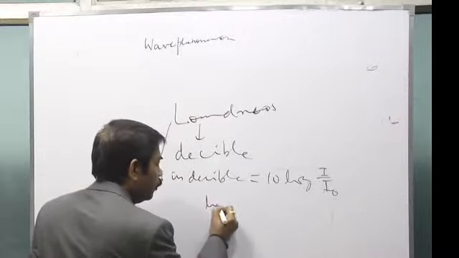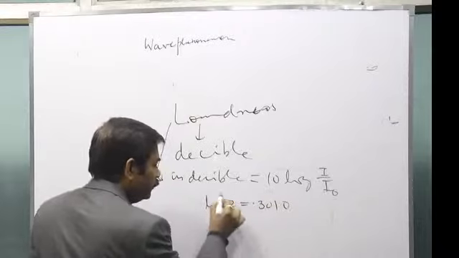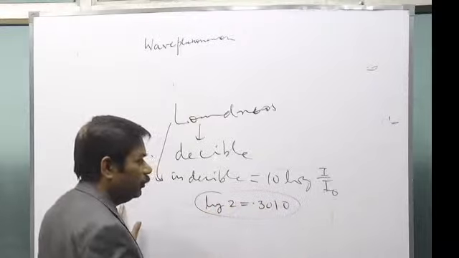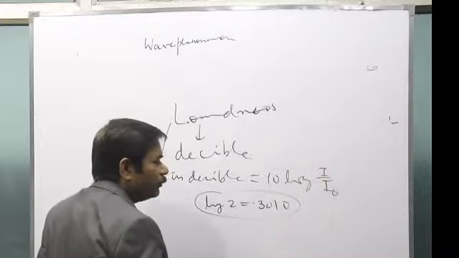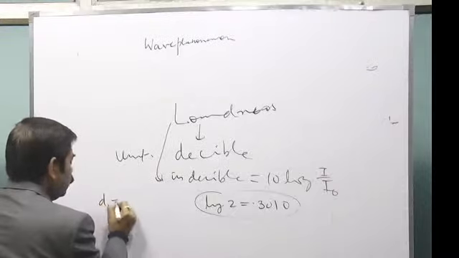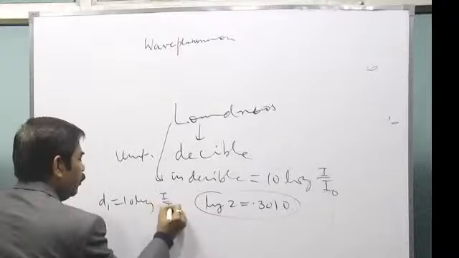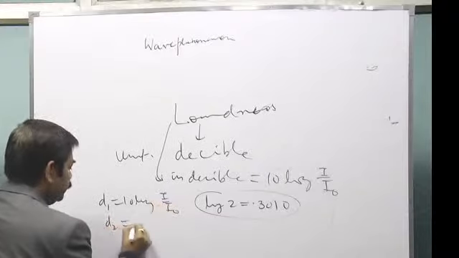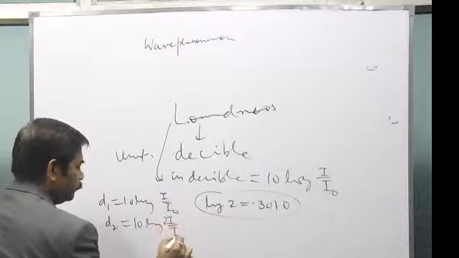Maybe you do not know, but see, log 2 is equal to what? 0.3010. Because it's a very important value, I'm telling you. Suppose intensity of one sound is I and intensity of another sound is 2I. D1 is equal to loudness in decibel 10 log I over I naught, and for the other, D2 is equal to 10 log 2I over I naught.